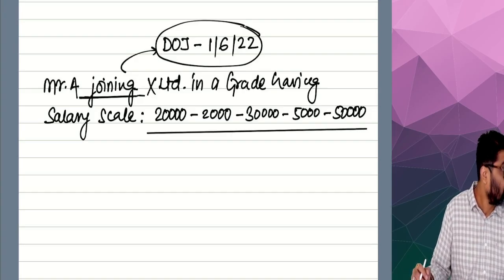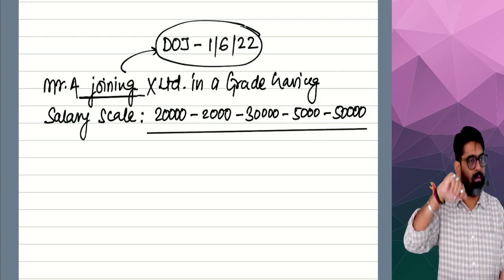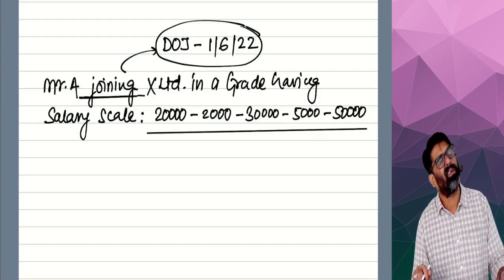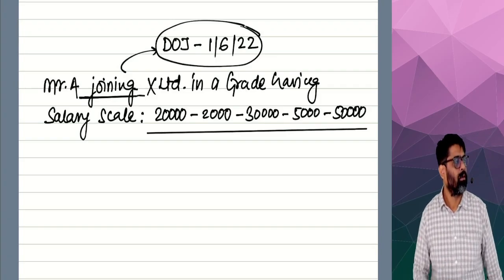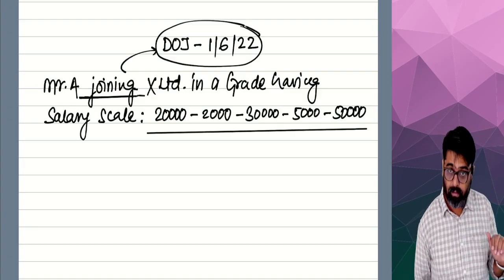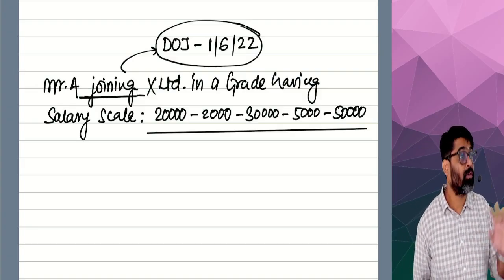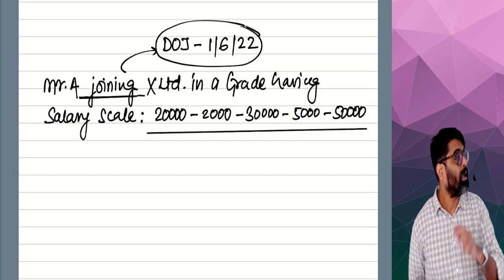Getting my point? But in a few examples they will tell you that at the time of joining his salary was fixed at 28,000. So he joined, but not as a fresher. He was already an experienced person whom we are taking in our company.